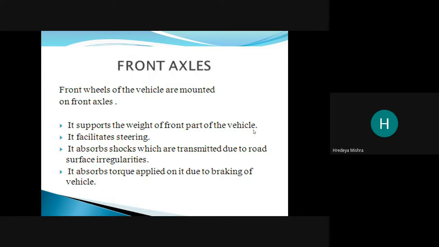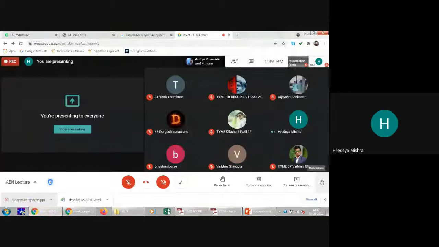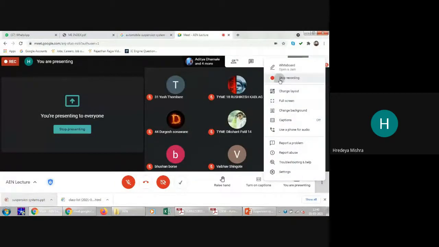It absorbs shocks which are transmitted due to road surface irregularities. It absorbs torque applied on it due to the braking of the vehicle. Okay, so we can say that, I stop my lecture here.